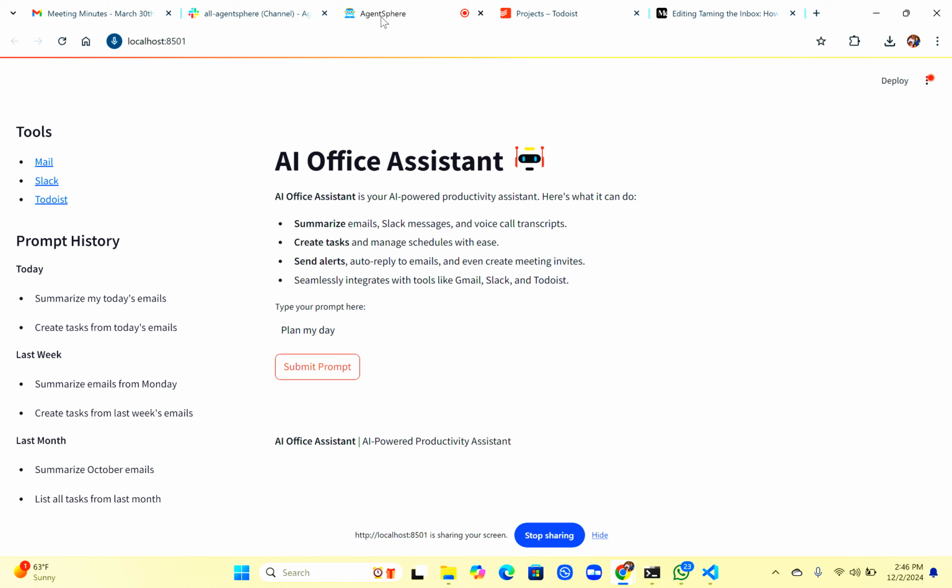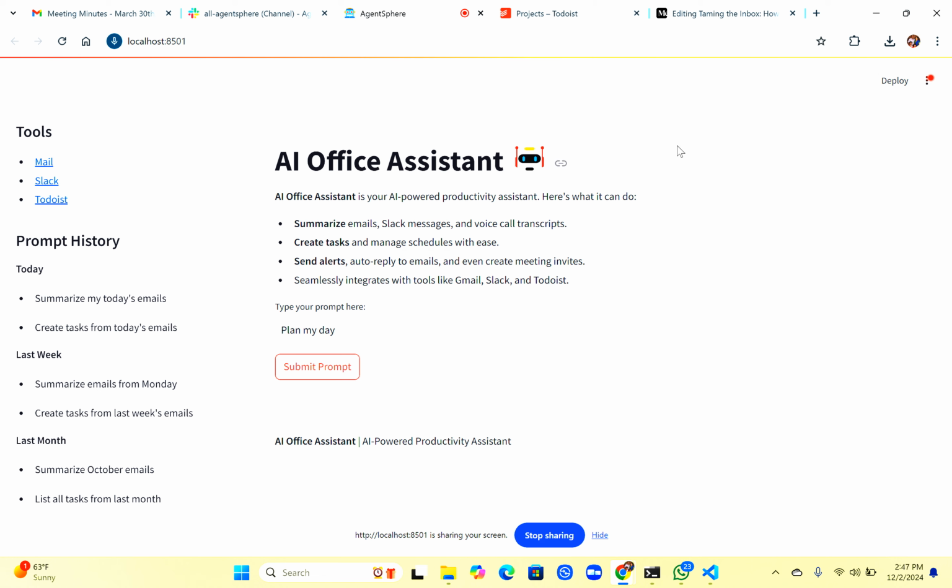So this is about the office assistant. As of now, I have integrated this with Gmail and Slack, but in the future I want to integrate with WhatsApp messages, or maybe Microsoft Teams, or maybe some other voice transcripts, everything. I can also provide integration with other task management applications, or project management tools like Asana, where you can go and create a task in Asana based on some of the emails.